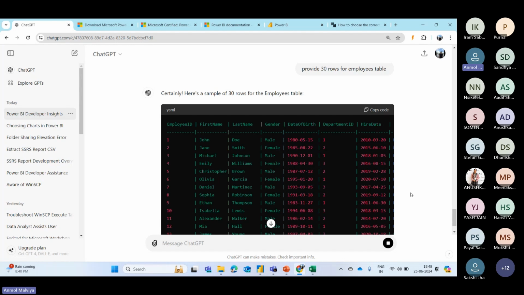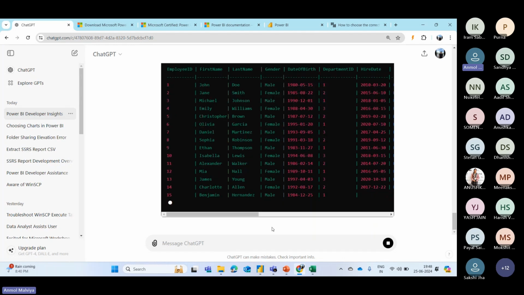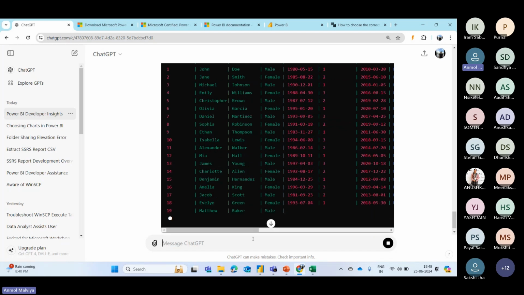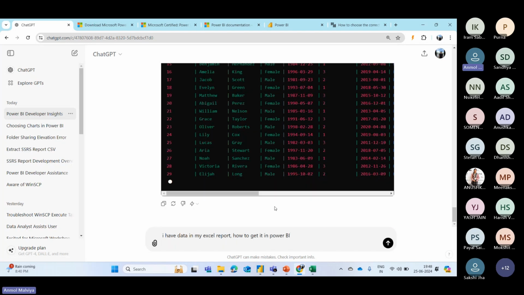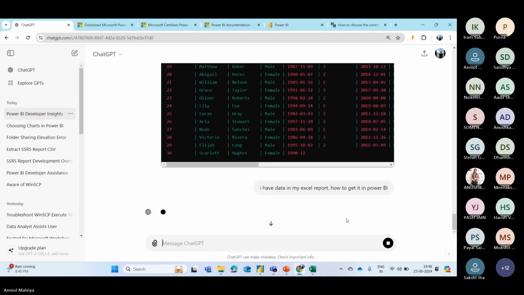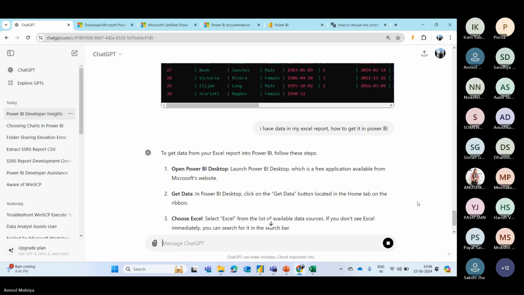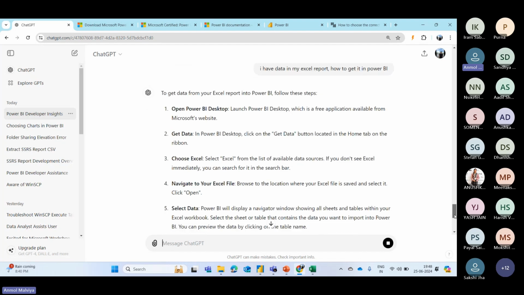Now let's say I don't know how to import the data in Power BI. I've created it in an Excel file and now I'm confused how to get the data into Power BI. So what I will do is simply enter this prompt. This will tell you the detailed steps for how you can import the data in your Power BI Desktop.